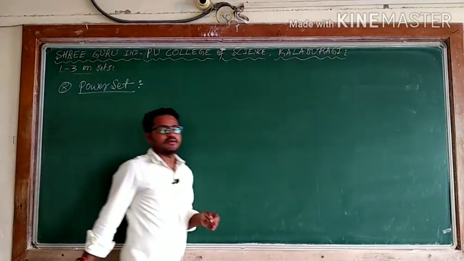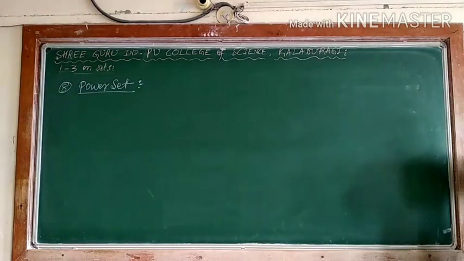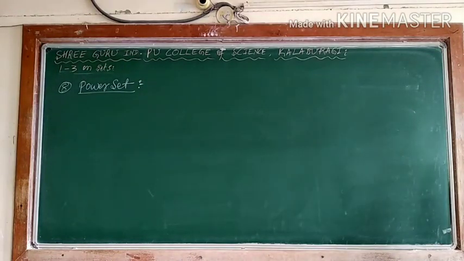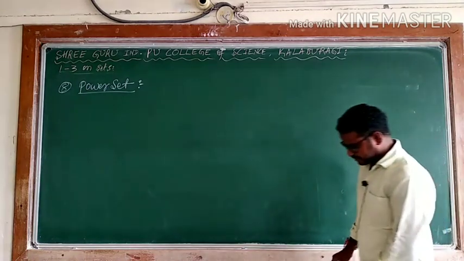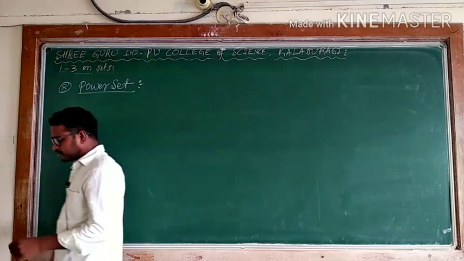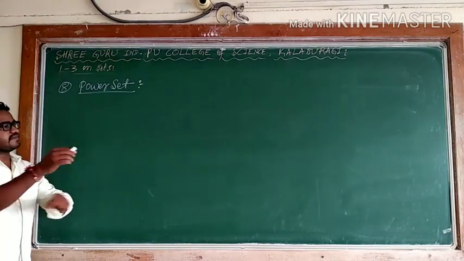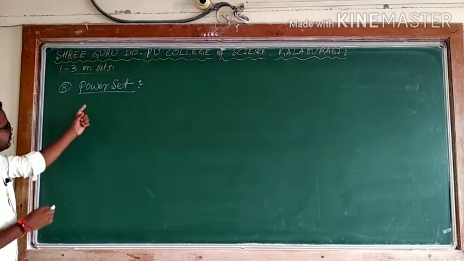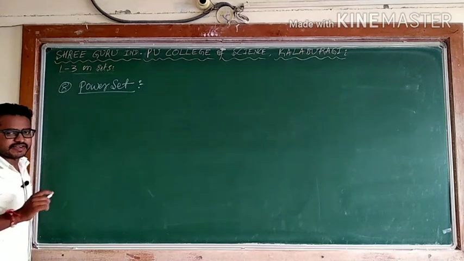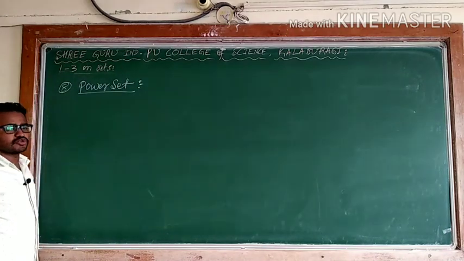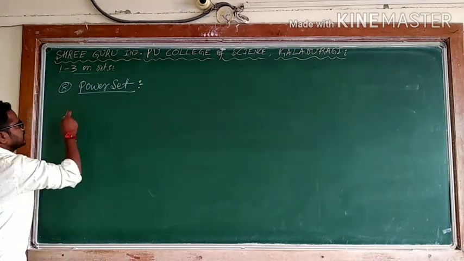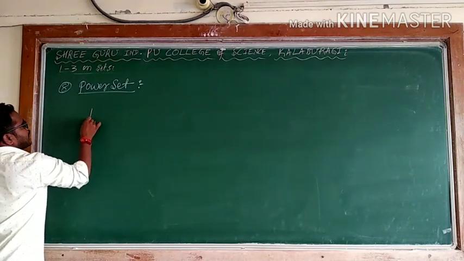Now, what is a power set? In the case of power set, we will collect all possible subsets of the set. All possible subsets of the set. You know what a subset is. So I will say power set is what? I can define it. Then I will take one example. You will come to know what exactly a power set is. I can write: power set